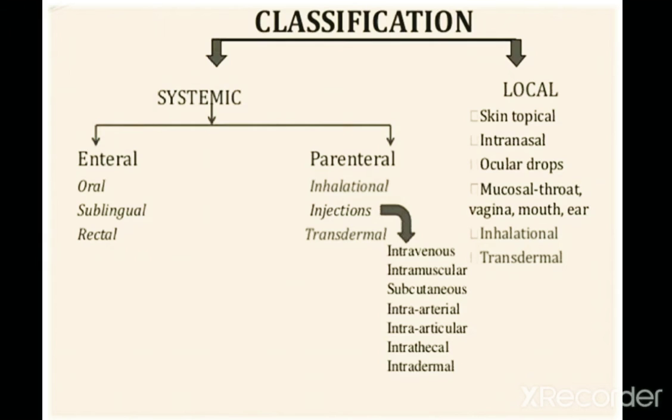And in the local, there are several parts, that is skin, topical administration, and intranasal, ocular drops, that is eye drops, and mucosal, throat, vagina, mouth, ear, ear drops will come, and inhalations will come, and lastly the transdermals. This is the classification of the routes of drug administration. We will study in this chapter in detail about these classifications.